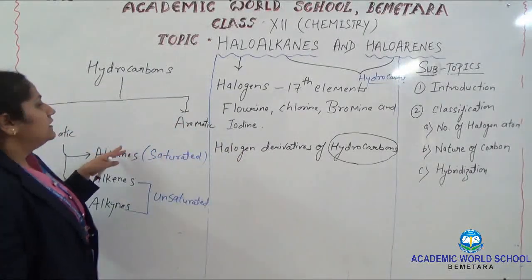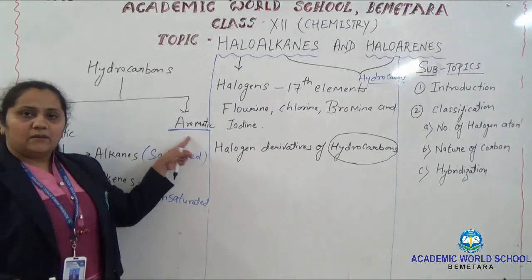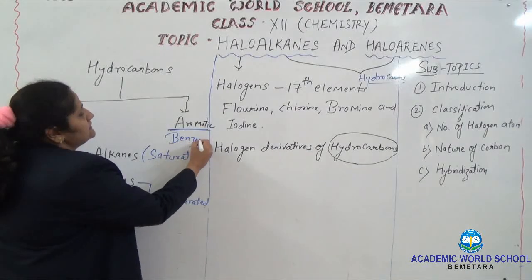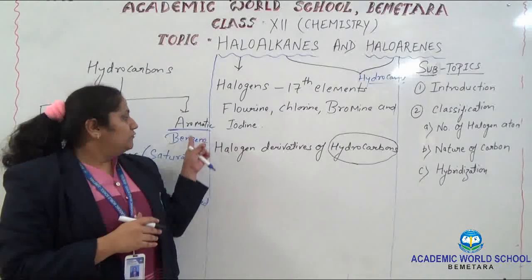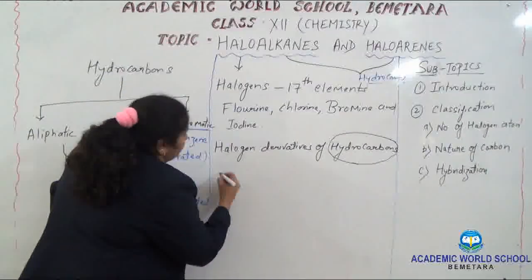And similarly, haloarenes come from aromatic compounds, and we know that the best aromatic compound is our benzene ring. So, we can also say that the halogen derivative of the benzene ring is called haloarenes. So, let me recall the definition.